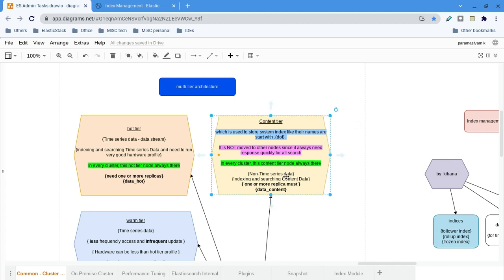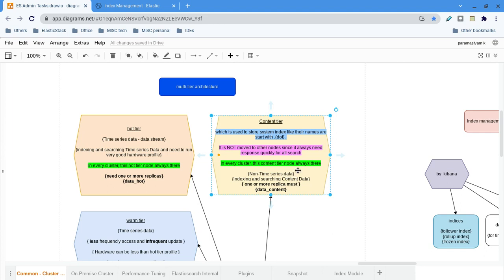You will load, you will index, and you will search, but irrespective of its age, it will be queried very often and updated very often. It does not matter whether it is one year old or two years old, right? All the static data or lookup data is like that, so it does not matter about the days. That is what content data is.